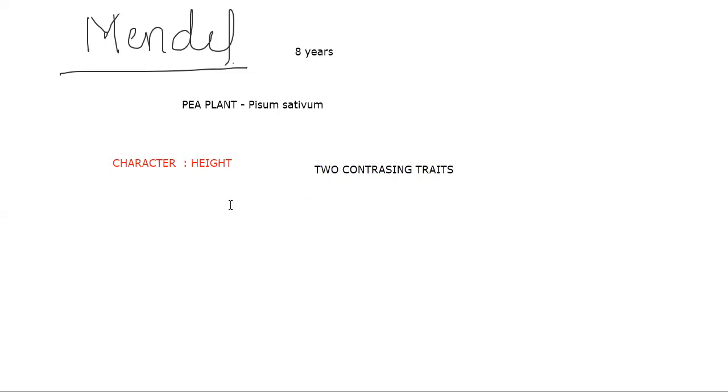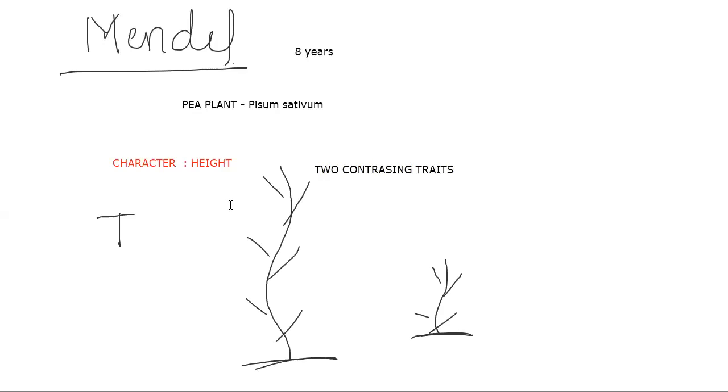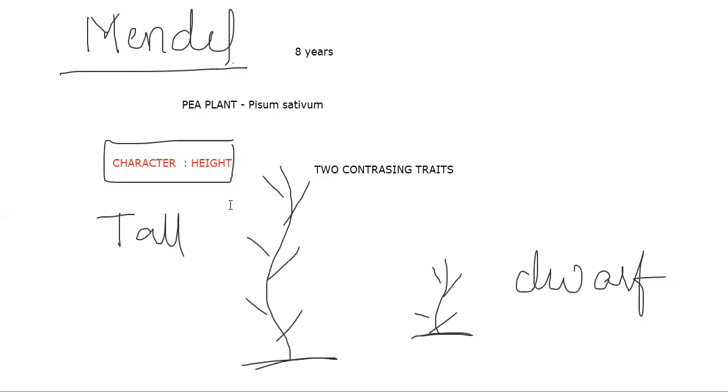In general, two types of pea plants are available: a plant which is taller and a plant which is dwarf. We should not say short here; we need to go by the words of Mendel. So for the character height, two contrasting traits are present. What are they? Tall and dwarf. In Mendel's language, we say allelic forms.